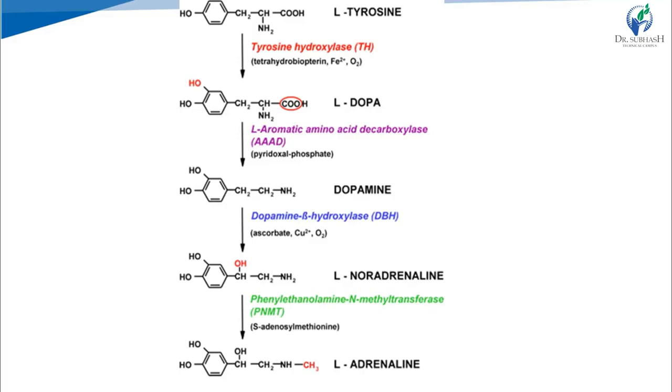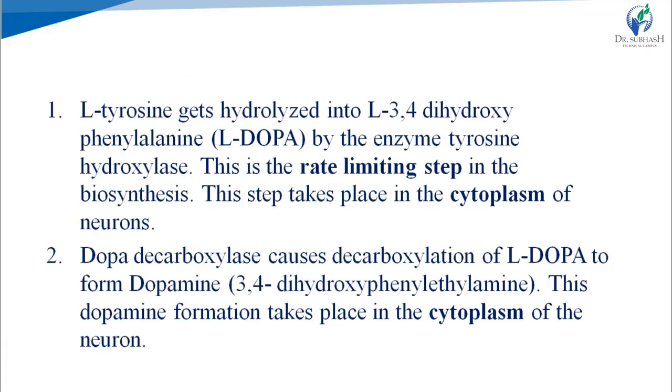But the main important part of this biosynthesis is that the conversion of tyrosine to DOPA is the rate limiting step in the whole process, right? It means that when there is sufficient production of noradrenaline, this biosynthesis is stopped automatically. So the conversion of tyrosine to DOPA is the rate limiting step and tyrosine hydroxylase is the rate limiting enzyme, right?